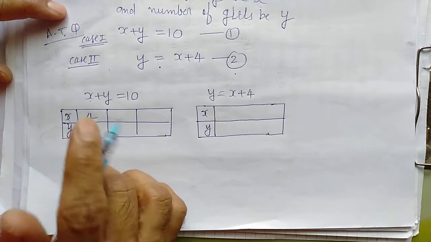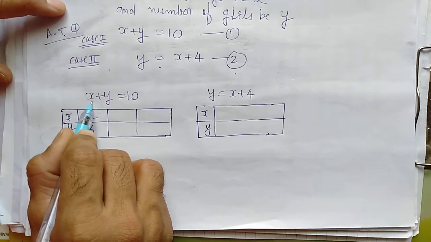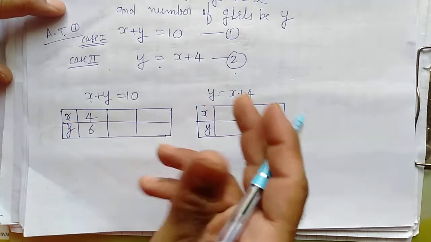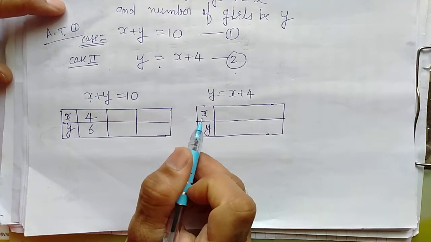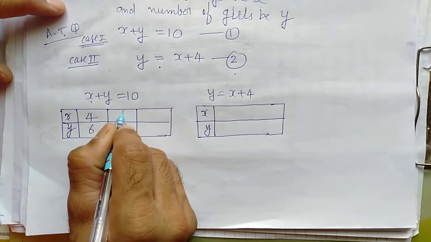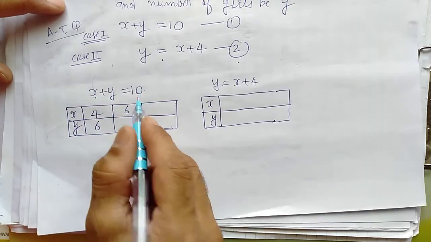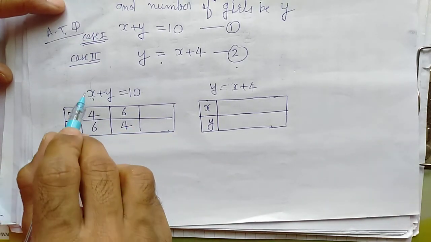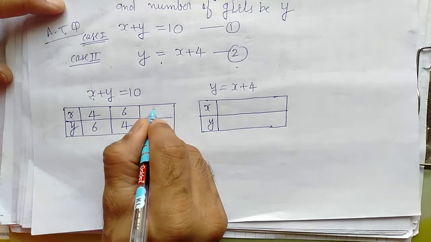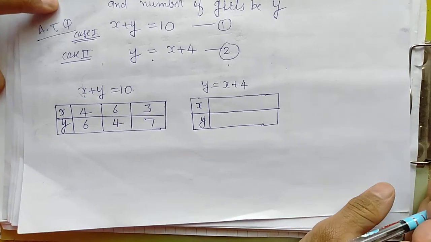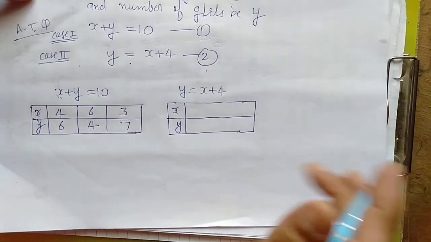Take whatever values you want, but take them in such a way that it will be easy to make the graph also, because we are going to make a graph for the same. If I take x equal 6, then 10 minus 6 equals 4, so y will be 4. If I take x equal 3, then 10 minus 3, y will be equal to 7. In the table only we will find the solution.